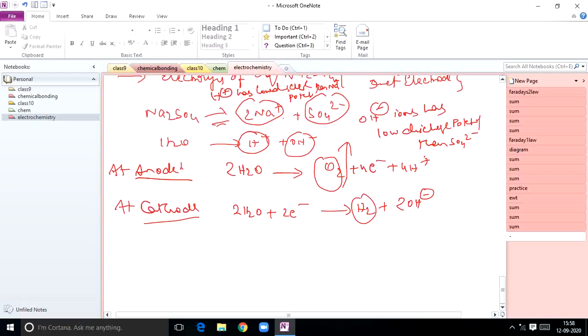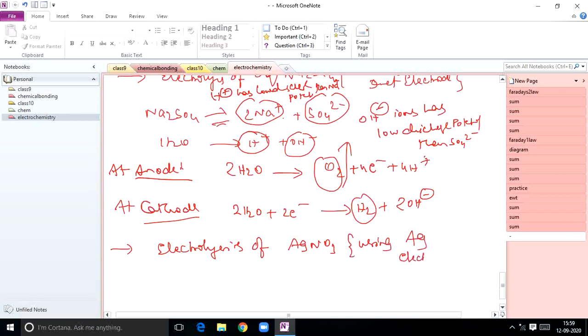Okay students, next example you can take: electrolysis of silver nitrate. Copper sulfate two conditions over, sodium chloride two conditions over, sodium sulfate completed. Electrolysis of silver nitrate, here using active electrode, that is silver electrode.